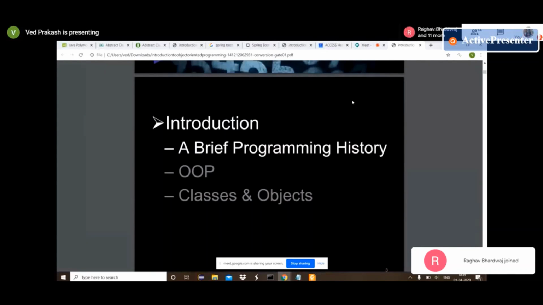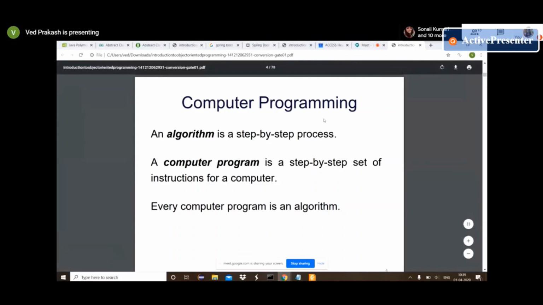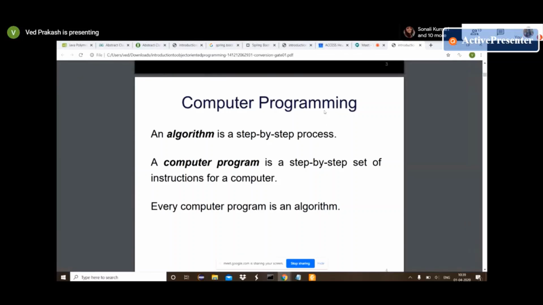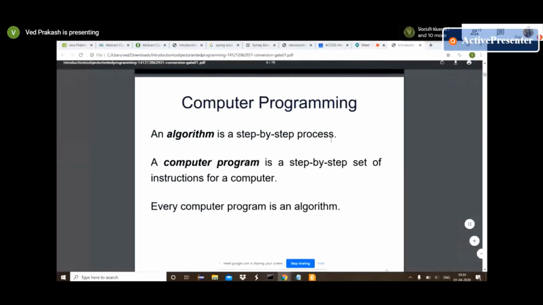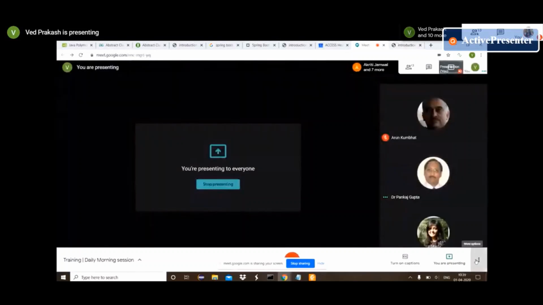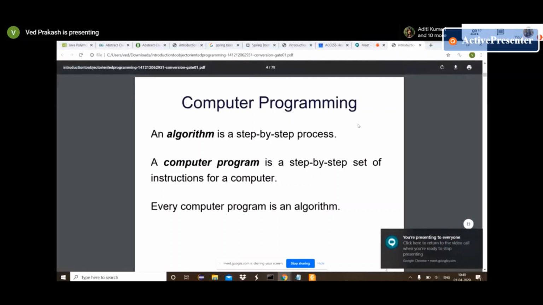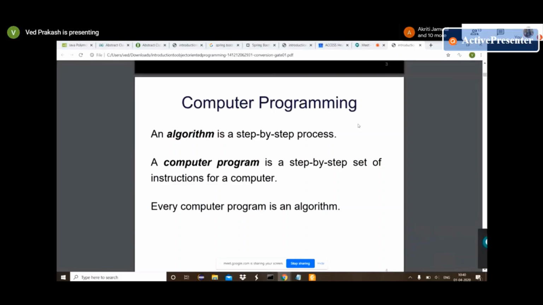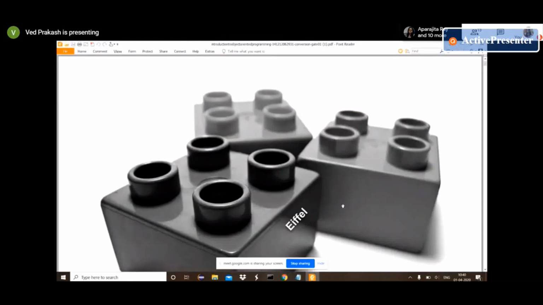So can you make a full screen presentation? That will help everybody. Just go to presentation mode so that it becomes full screen. No, you're not in presentation mode. Are you? That's better. Thank you.